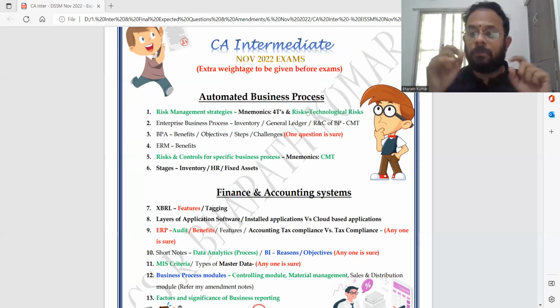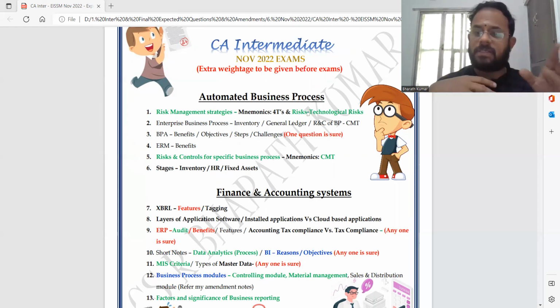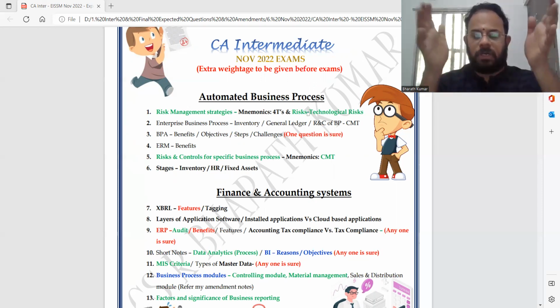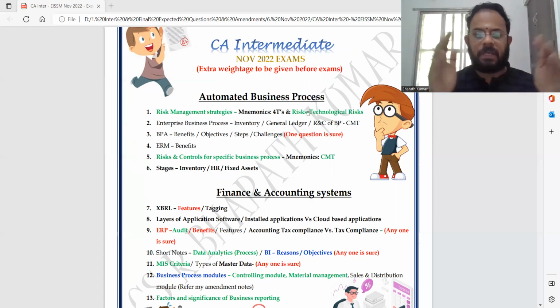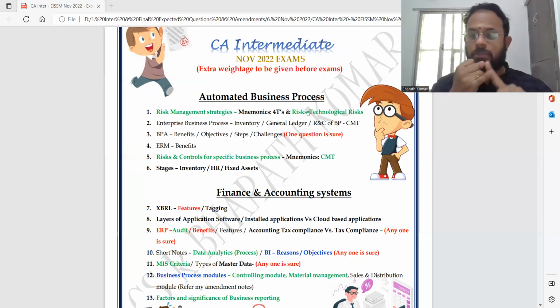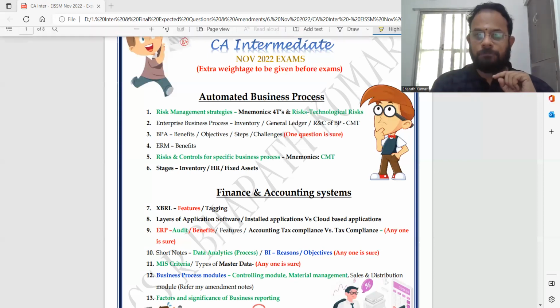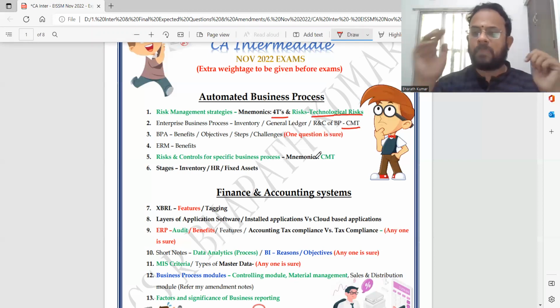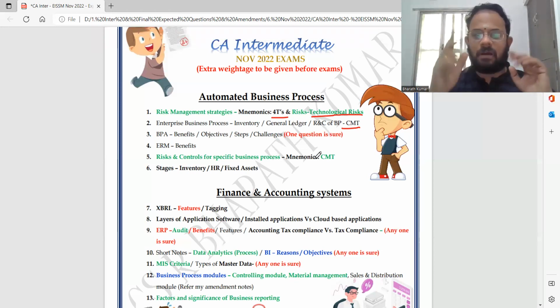Risk relating to various types of risk, like business risk is there, data related risk is there, technological risk is there. Technological risk will be from chapter number 1. I am talking only from chapter number 1 angle. Second is enterprise business process. You will have various life cycles to cover. Inventory, they can ask you general ledger. All these are steps which you are not supposed to change. The risk and control as a business process is CMT: configuration, masters, and transaction. There is a good chance that they can ask you. So I'm making it very simple: CMT can be asked, 4 T's, and for risk it is only technological risk. BPA, we know that's the whole chapter, and they will cover at least one question.